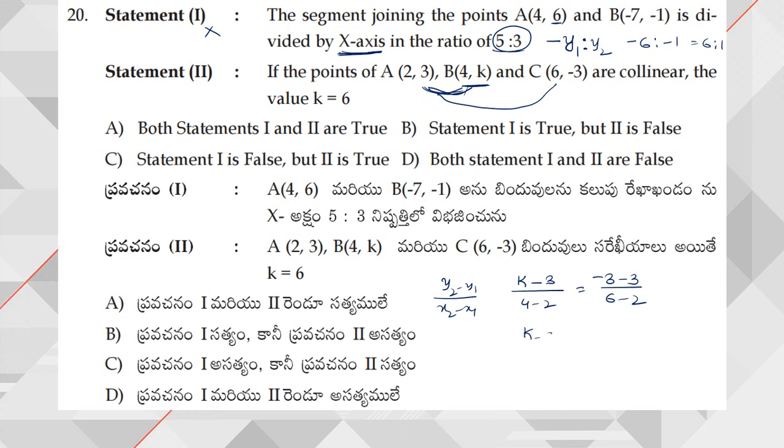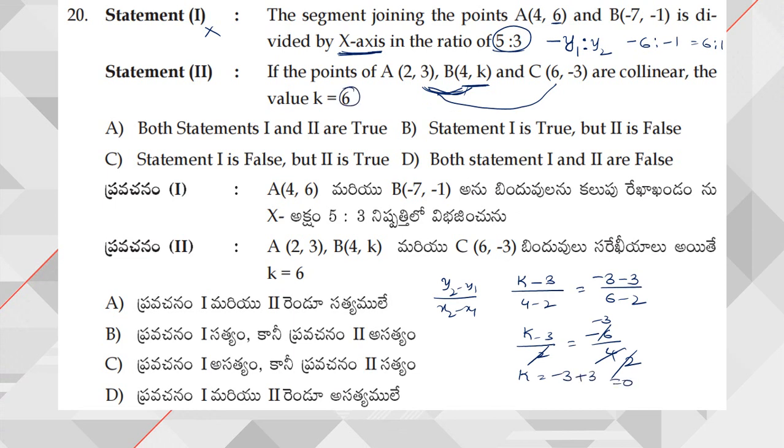Now simplification: k minus 3 by 2 is equal to minus 6 by 6 minus 2, which is 4. Now in 2 table, this 4 cancels 2 times, again in 2 table, this cancels minus 3 times. So k is equal to minus 3, which when I transpose becomes plus 3, so minus 3 plus 3 is equal to 0.